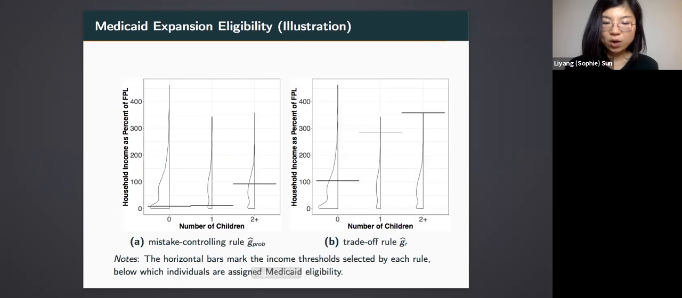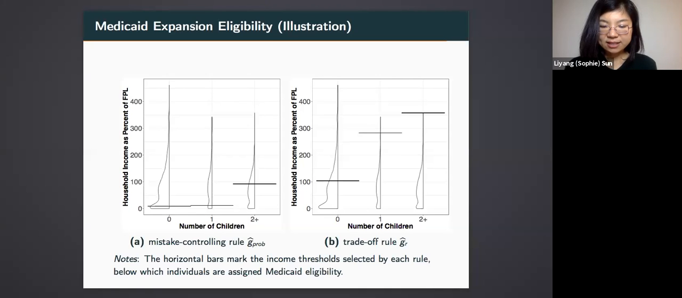Now I turn to the Oregon health insurance experiment I mentioned earlier and applied both rules I proposed to this dataset to select Medicaid expansion criteria. Both rules pick eligibility criteria that prioritize Medicaid to individuals with children. However, on the left, you see the mistake controlling rule is constructed to limit eligibility to satisfy the budget constraint with high probability. So if policymakers are financially conservative and do not want to violate the budget constraint, mistake controlling rule is more appropriate.